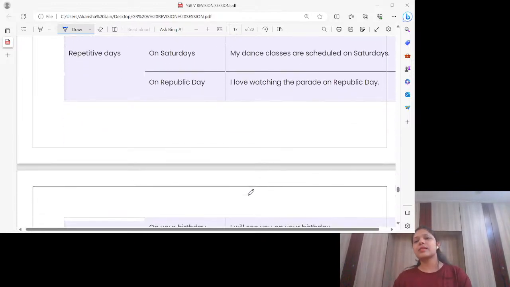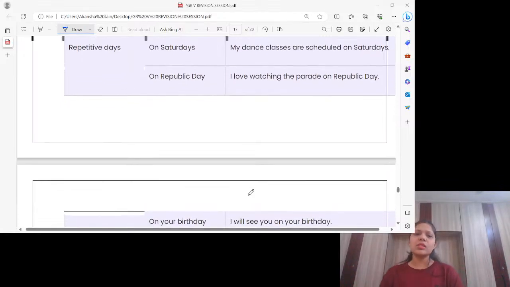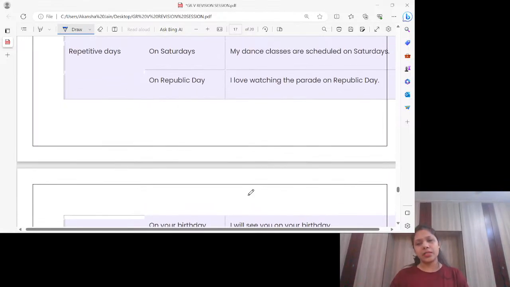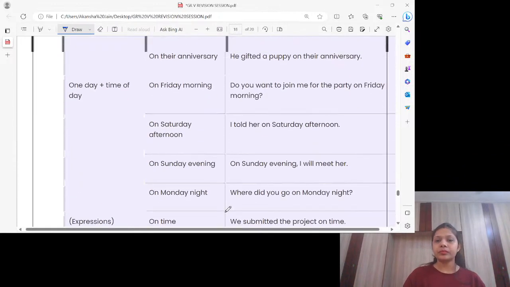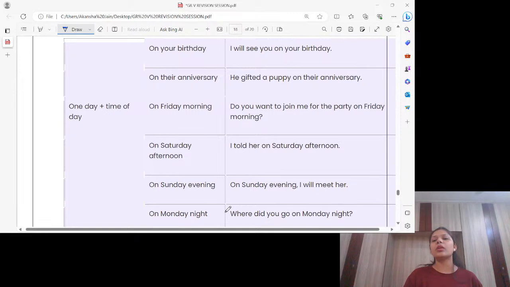My dance classes are scheduled on Saturdays. What does it mean, on Saturdays, when we have repetitive? Suppose I say, students, you have class on Sundays. Sundays means what? Every Sunday you have a class, and apart from Sundays, you do not have any other class. Okay, so Sunday means ki sirf this Sunday, and Sundays means every Sunday. Okay, repetitive days. If I say you have class on Sundays, that means every Sunday you have class. Fine. So on your birthday, I will see you on your birthday.